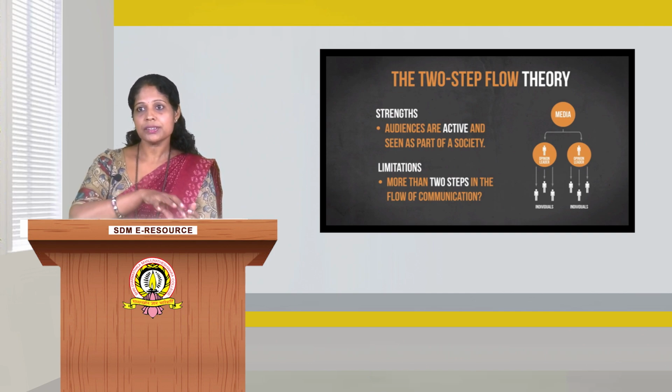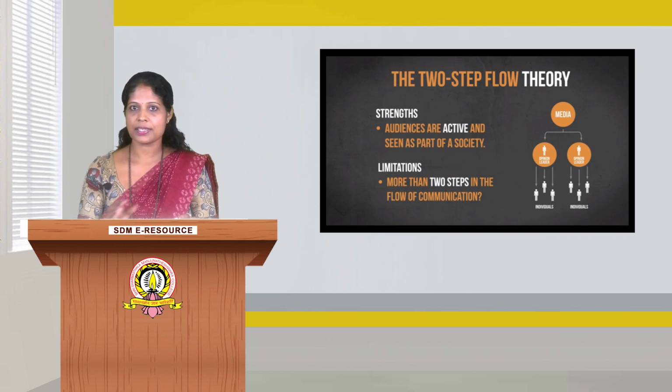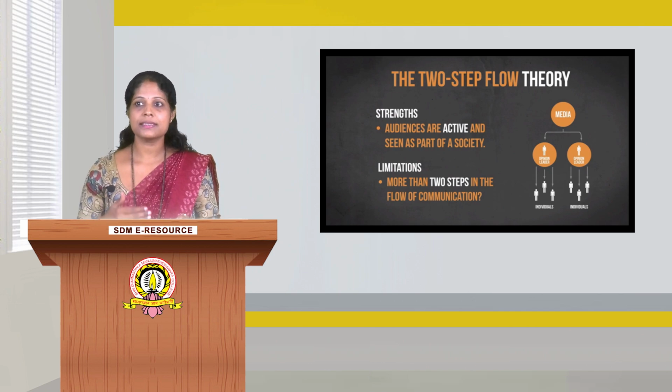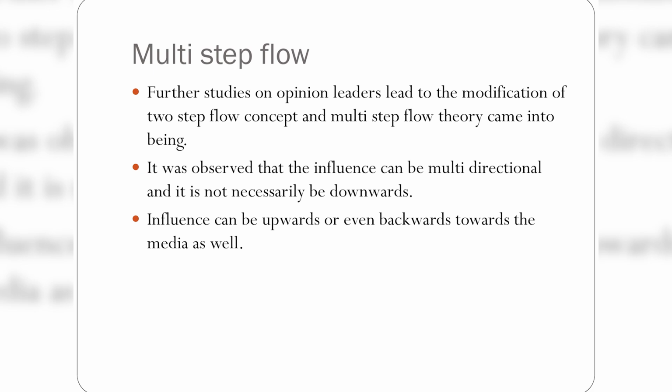So, further studies on opinion leaders and the two-step flow theory led to the modification of the two-step flow concept, and the multi-step flow theory emerged. It was observed that influence can be multidirectional, and it is not necessarily downwards. It can be upwards, vertical, or horizontal, and influence can even flow backwards towards the media as well.